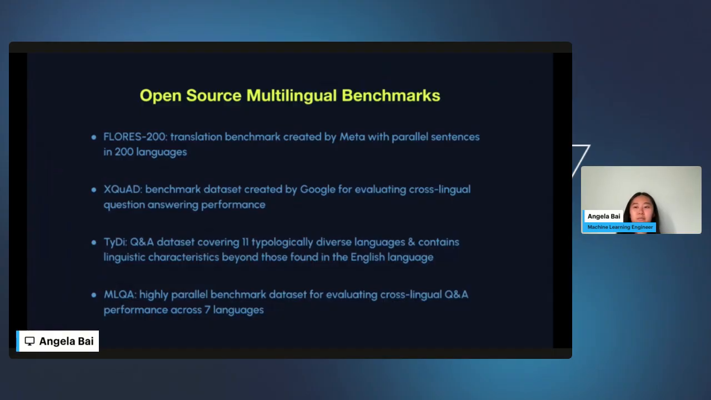So there are many high-quality benchmark datasets out there. We've currently been using Flores 200 just because that has the widest coverage, but we definitely want to expand in including these other benchmark datasets to see how our metrics and evaluations may differ and if some models may perform better on one benchmark versus another.